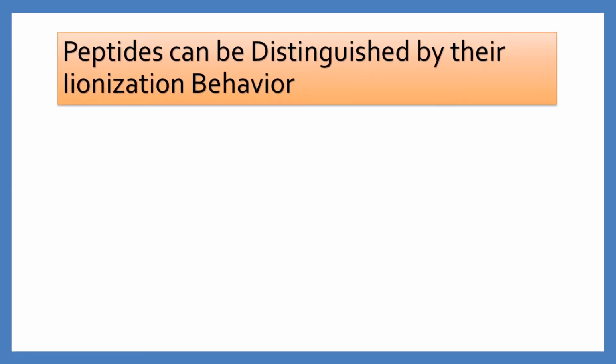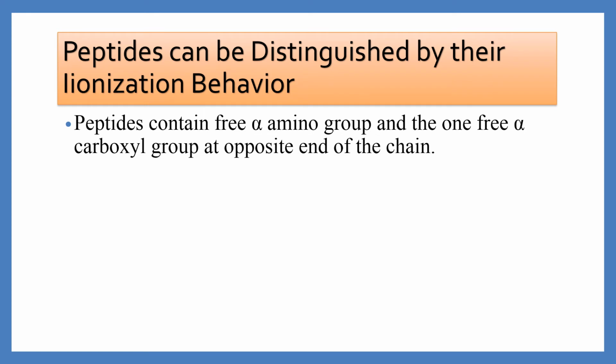Peptides can be distinguished by their ionization behavior. Peptides contain one free alpha amino group and one free alpha carboxyl group at the opposite end of the chain. These groups ionize as they do in free amino acids, although the ionization constants are different because a positively charged group is no longer linked to the alpha carbon.